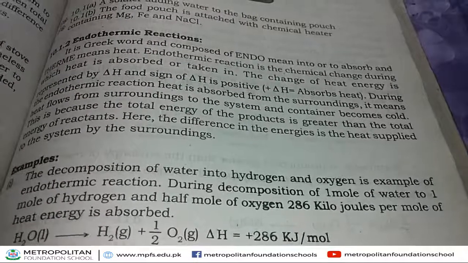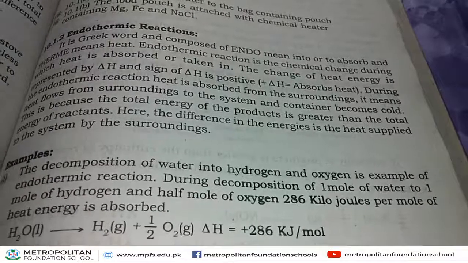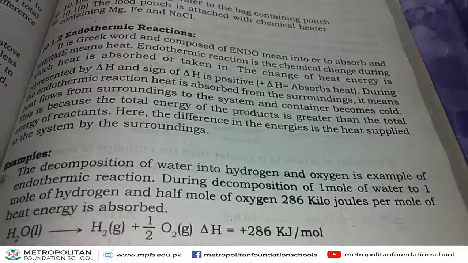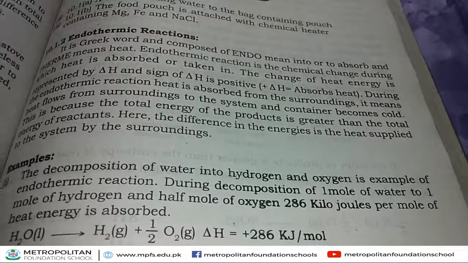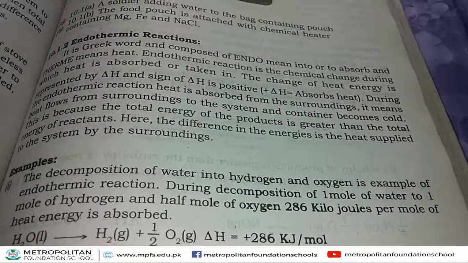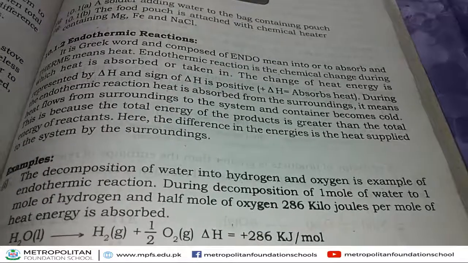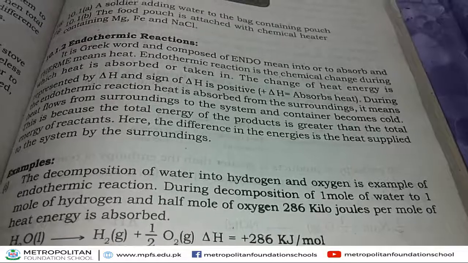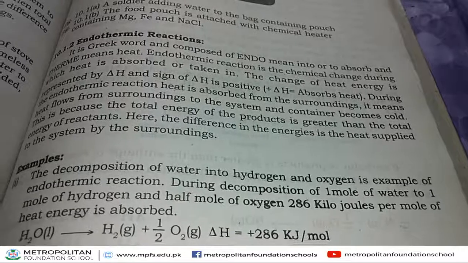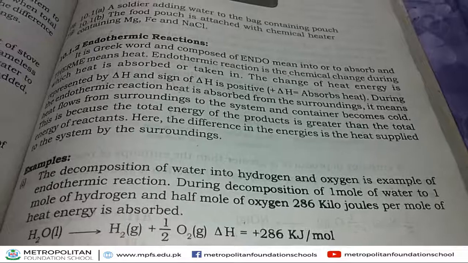During this reaction, heat is absorbed, that is 286 kilojoule per mole. Delta H represents the change of heat. This change of heat is 286 kilojoule per mole, and along with this value a positive sign is mentioned. This positive sign indicates heat is absorbed during this reaction. That's why it is an example of an endothermic reaction.